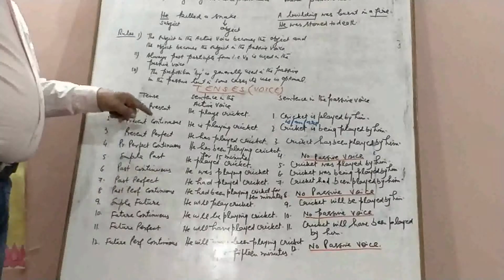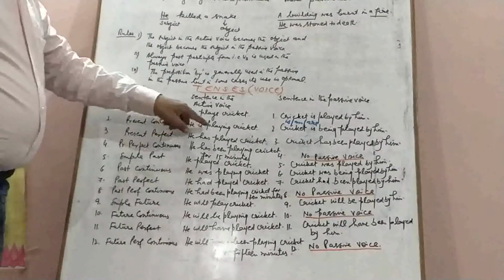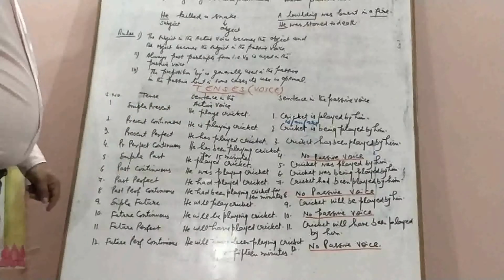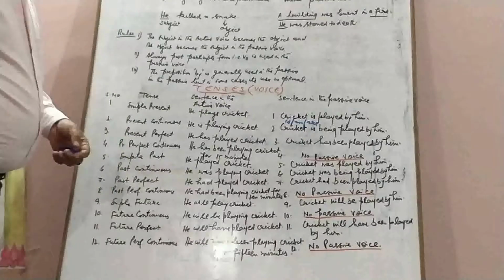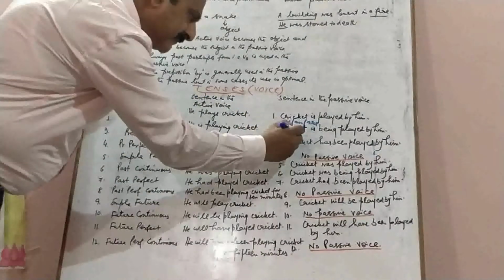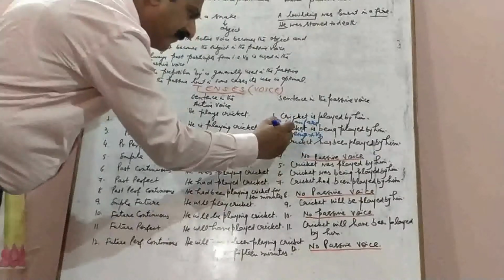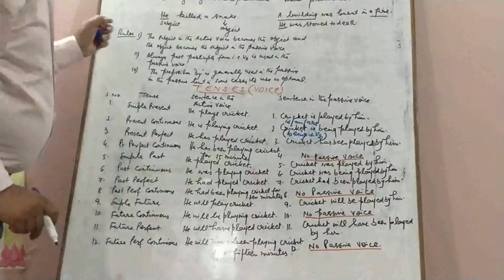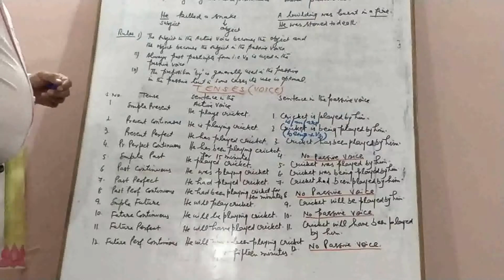Then we have present continuous or present progressive. He is playing cricket. We will change it into, cricket is being played by him. We always use being in the continuous tenses, being plus V3. And the helping verb is, am, are. Cricket is being played by him.